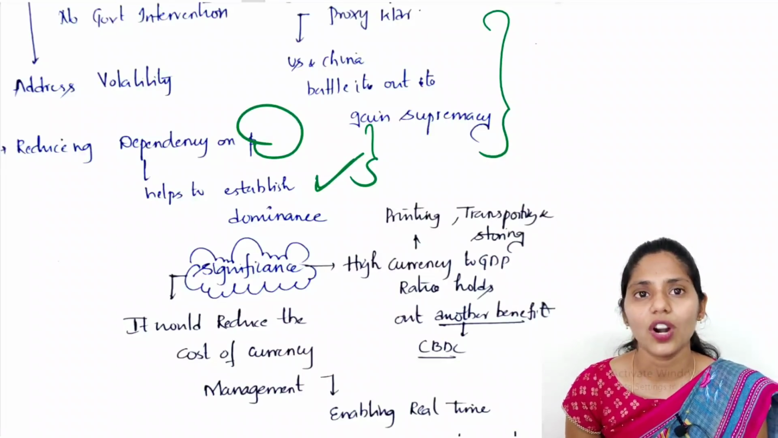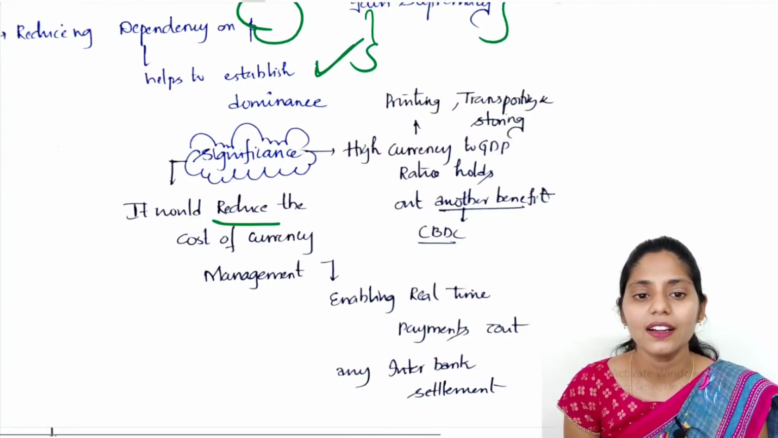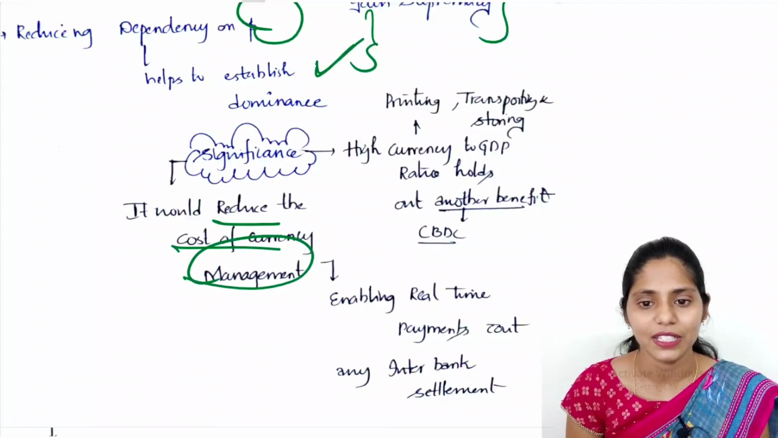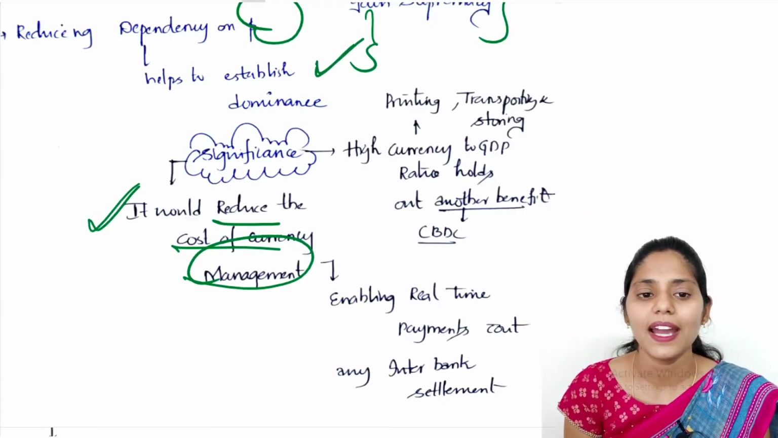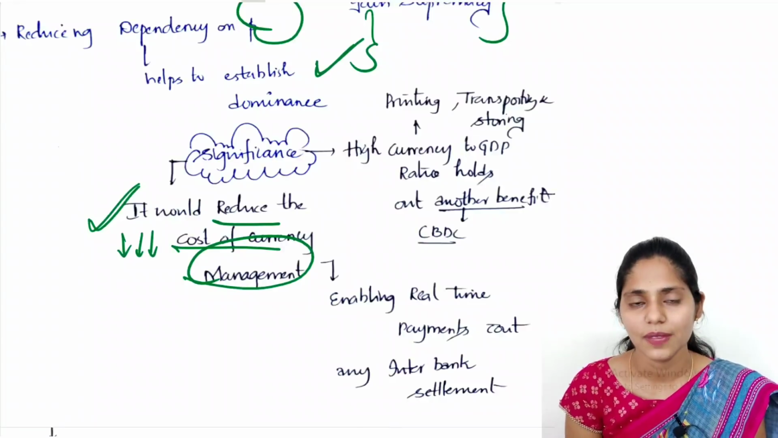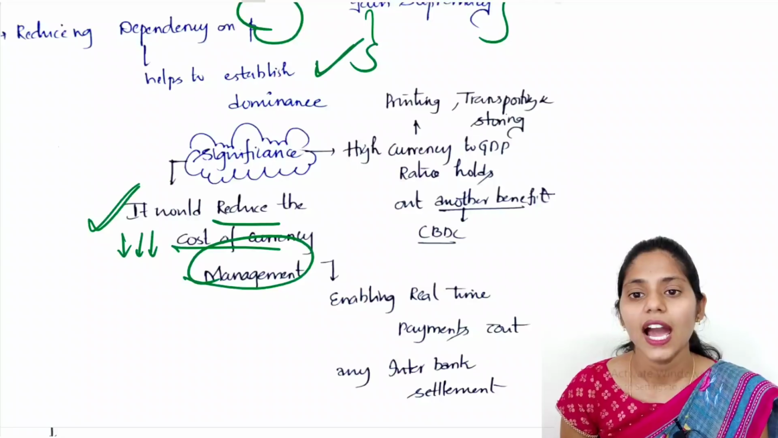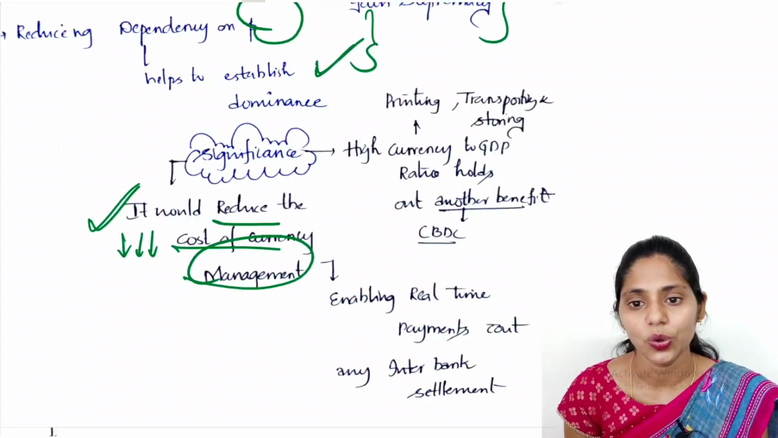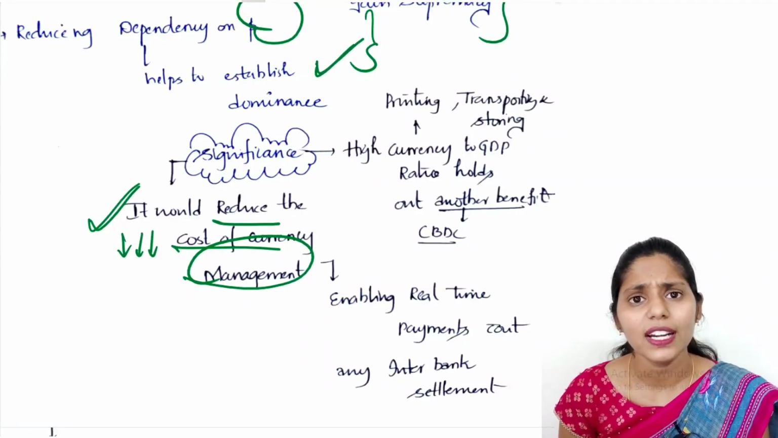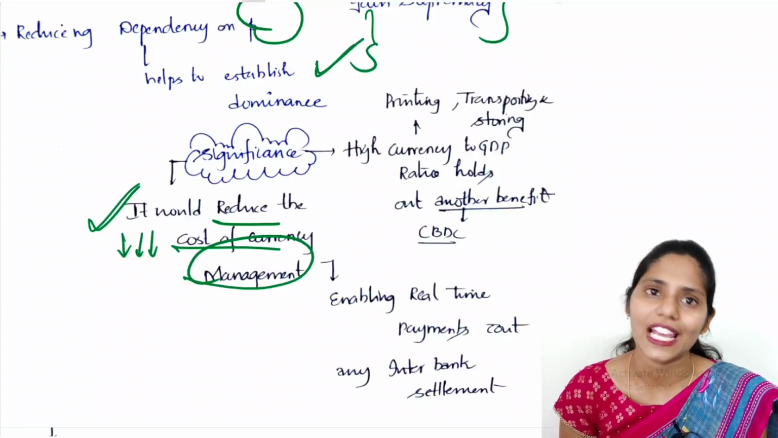If you're talking about significance, first and foremost, it would mainly reduce the cost of currency management. Whatever cost we are using for currency management will be reduced. And next one is, it will also help to maintain a high currency to GDP ratio. And if you see, the government needs to bear the cost of printing, transport, and storage.